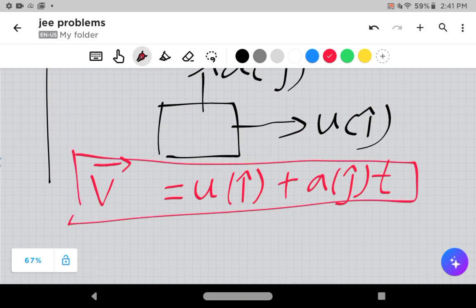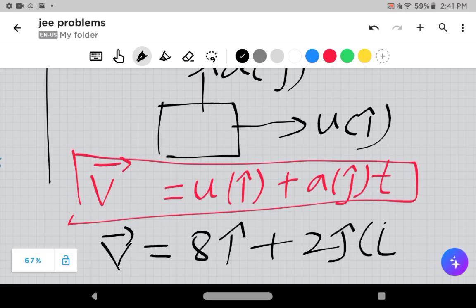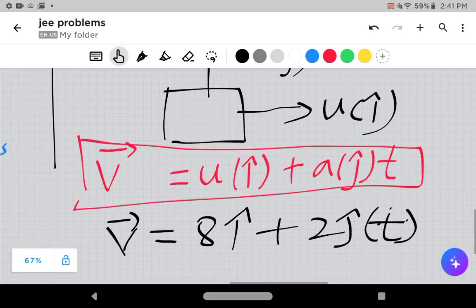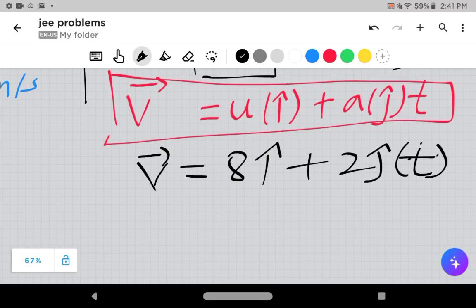Now what you do next is substitute the values. What is u? 8 i cap. What is a? 2 j cap, into t. Now I don't want the direction of the final velocity, I just want the magnitude. What is the magnitude of v? It's the basics of vectors.